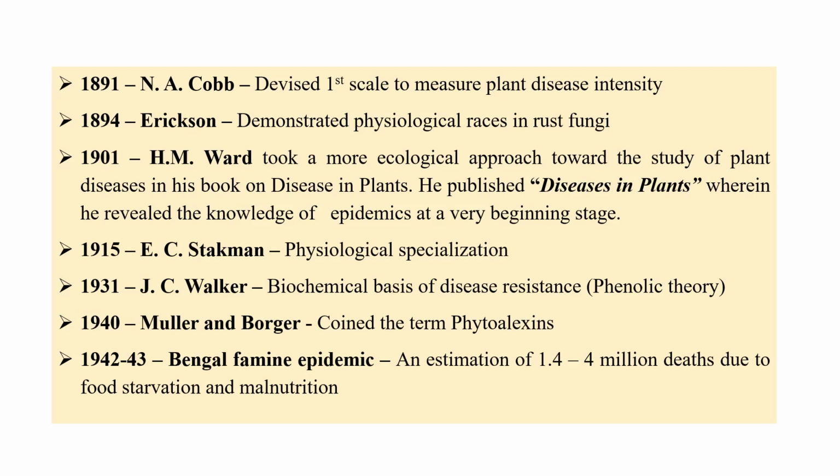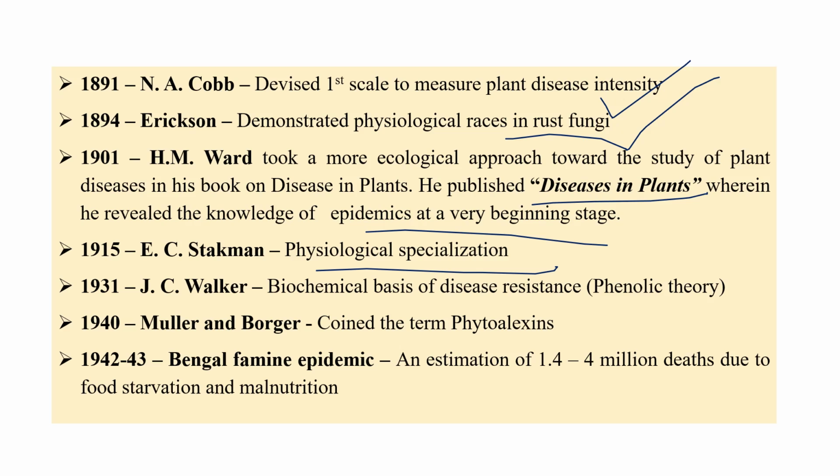Nakob first devised a scale to measure plant disease intensity. Eriksson demonstrated physiological specialization in fungi. H.M. Ward was the first person who started studying diseases with an epidemiological approach. When he went to Sri Lanka while working with coffee rust, he started exploring these epidemiological characters and also published a book called Diseases of Plants, where he revealed knowledge of epidemics and various other things. Stakman, physiological specialization; J.C. Walker, phenolic theory; Muller and Berger coined the term phytoalexin.